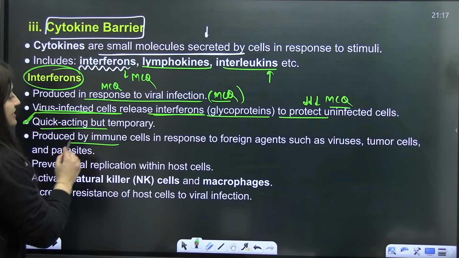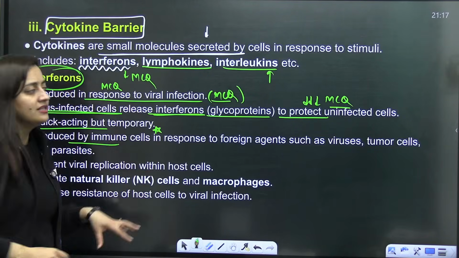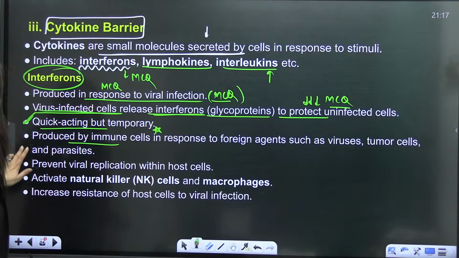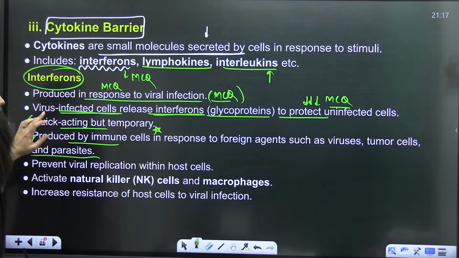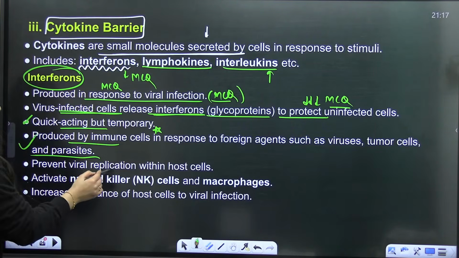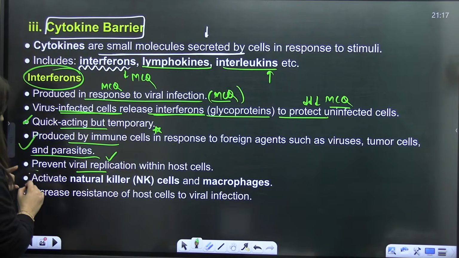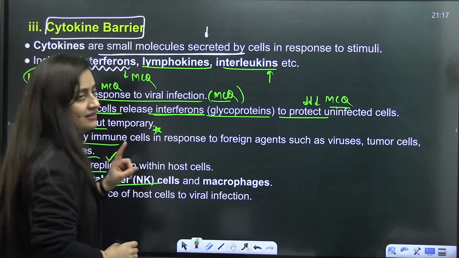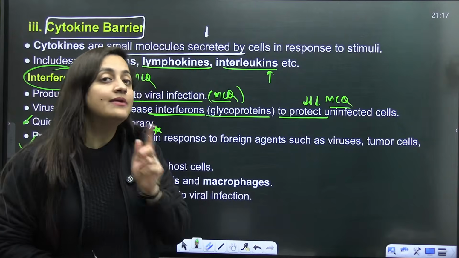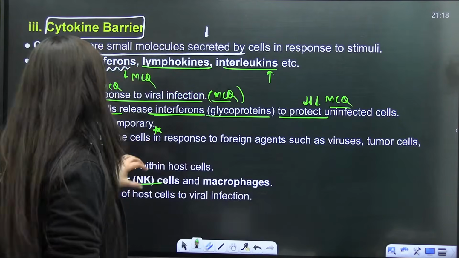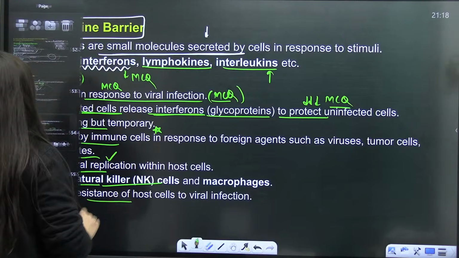These interferons are produced by the immune cells whenever there is any viral infection, tumor cells, or even parasites. They will prevent the viral infection and they will also activate the natural killer cells, which are a type of T cells, and the macrophages. We'll discuss about it. So this is how it works.